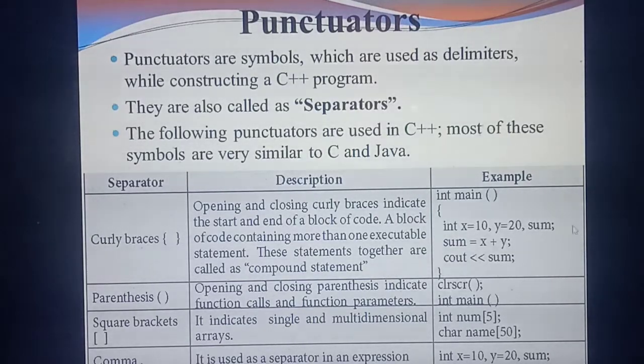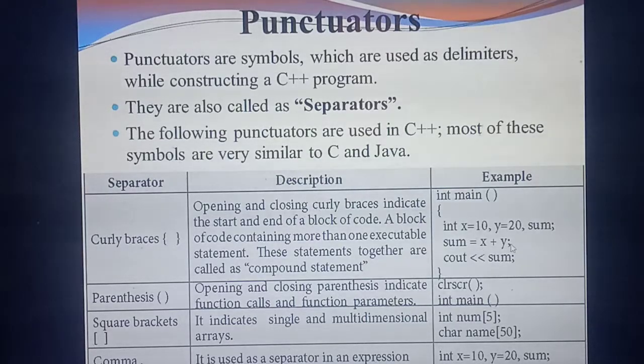This line is over, so semicolon. Next line: sum equal to x plus y. What's the meaning of this one? You are adding two variables. What are the variables? X and y. So x plus y, and you need to store the answer, isn't it? What's the value of x plus y? 10 plus 20. What answer will you get? 30. The value 30 needs to be stored in one variable called what? Sum.